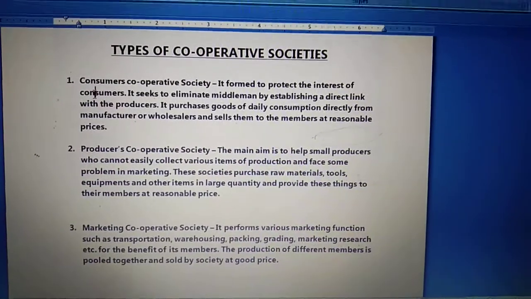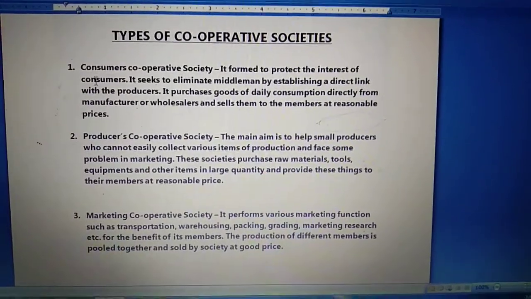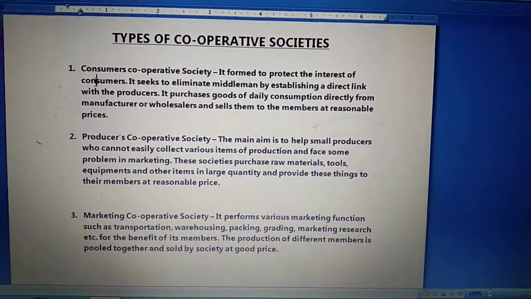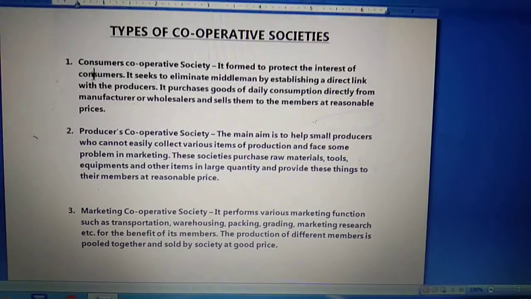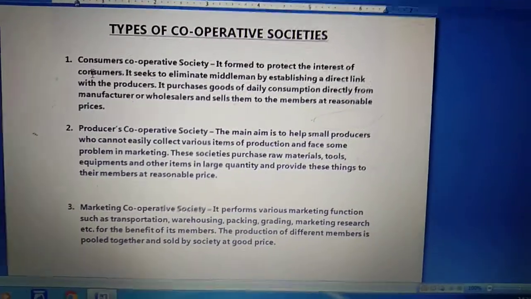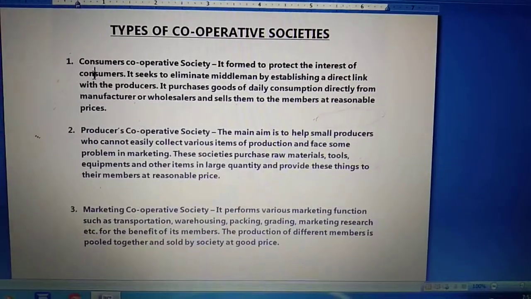It means the consumer has to pay a larger amount for a product which the producer decided at a lesser amount. And the reason behind this is that there are lots of middlemen. Every middleman is going to take his own commission.